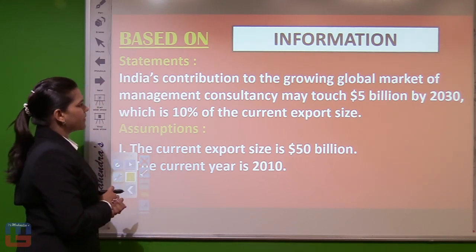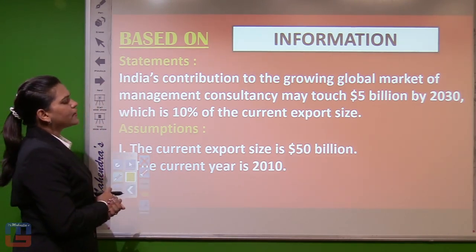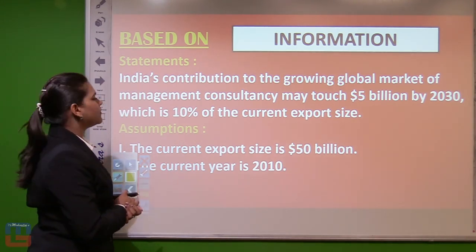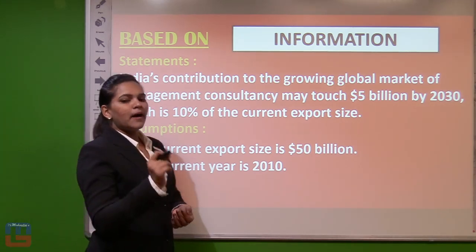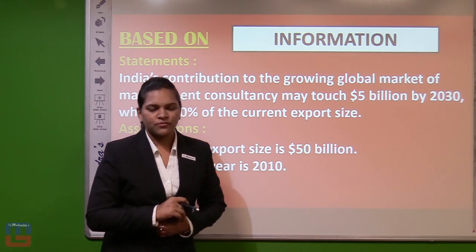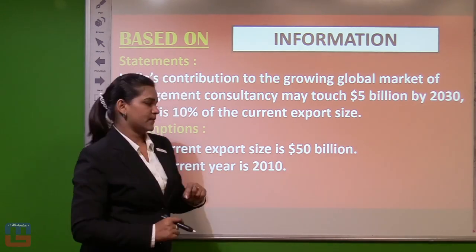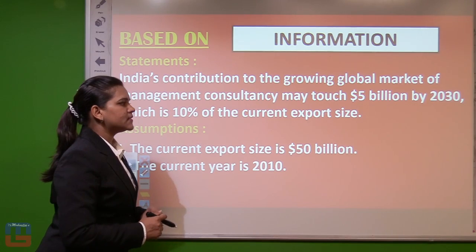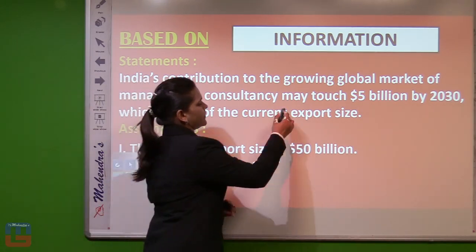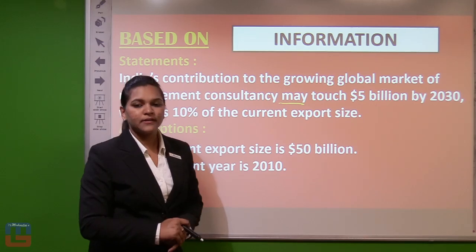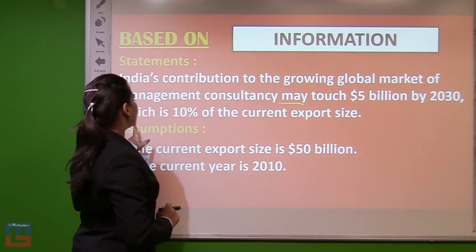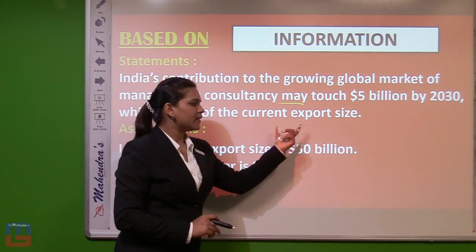Likewise, the statement is coming: India's contribution to the growing global market of management consultancy may touch $5 billion by 2030, which is 10% of the current export size.